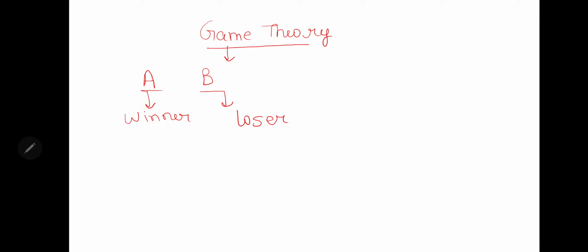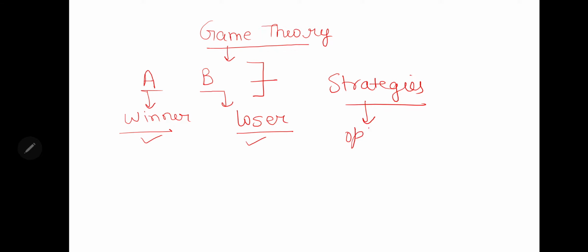So we are considering the situation when there will be a participant who will be a winner and another one will be a loser. So basically, whenever there is a game, there is a competition, and some strategies need to be followed, right? Like if we are playing chess, then we decide which step needs to be taken to win the situation, right? So all those strategies by winners or by losers are called optimal strategies. Okay, now in these strategies we have the value of a game.